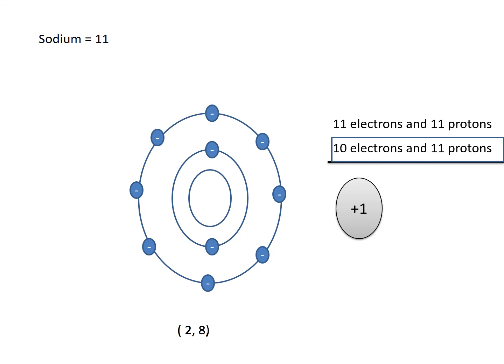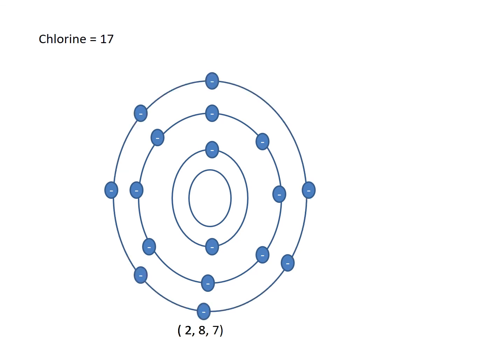So plus 1 becomes the valency of sodium. Okay, I hope this is clear. So what is valency? Valency is simply the number of electrons which an atom can give or take to make sure that it remains stable. That is valency. Sodium has given away one electron to attain a stable electronic configuration. We'll discuss chlorine also.